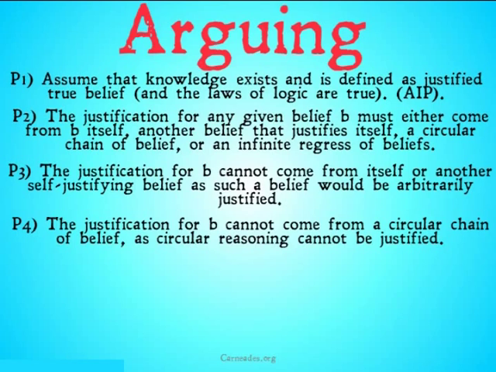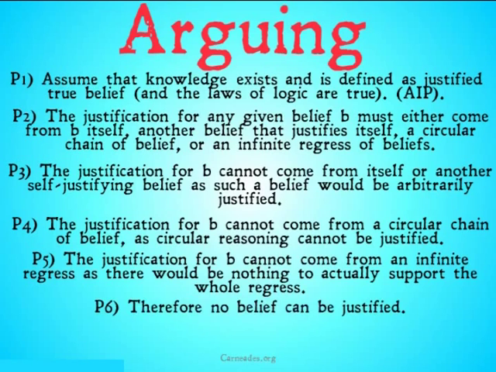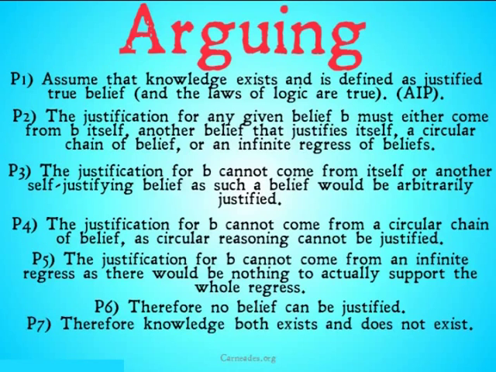It's Agrippa's Trilemma, it's Munchausen's Trilemma. I'm just showing how it can be offered for the indirect skeptic. Premise 5, justification for B cannot come from an infinite regress, as there'd be nothing to actually support the whole regress. Therefore, premise 6, no belief can be justified. Therefore, knowledge both exists and does not exist. That's a contradiction. Therefore, premise 1 is not the case. We can throw that one out too.